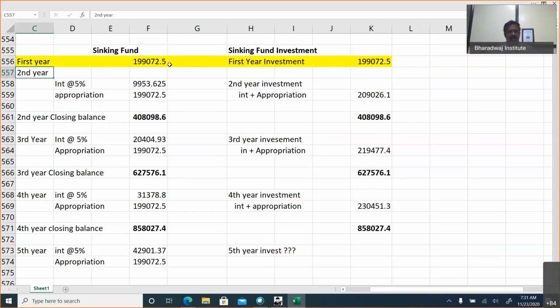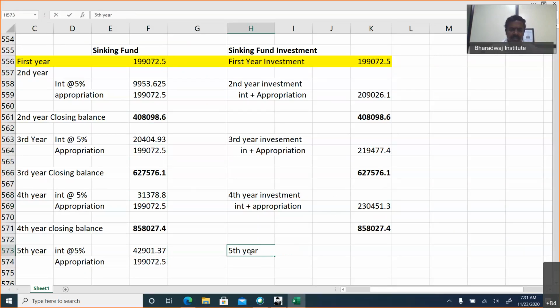Second year, on the first year amount invested, 5%. Then appropriation, both are invested. Then second year closing balance becomes third year opening balance, on that 5% interest plus appropriation that is invested. Fourth year, the third year closing balance becomes fourth year opening balance, that into 5% plus appropriation that is invested. Fifth year also you will get interest, you will take the money from profit and loss account, but you will not invest.